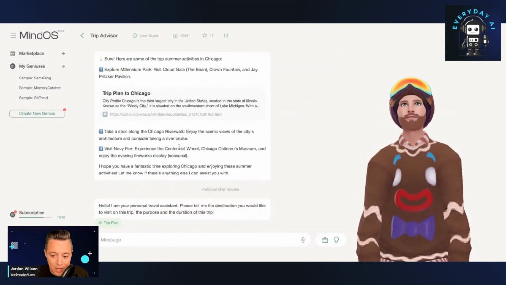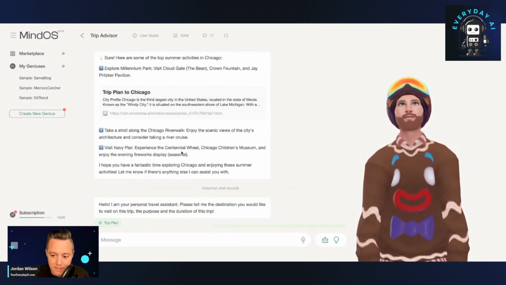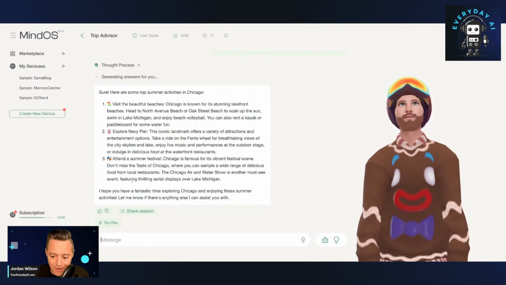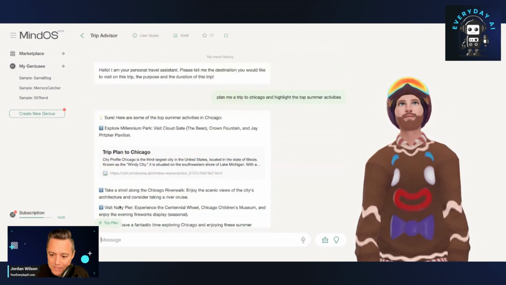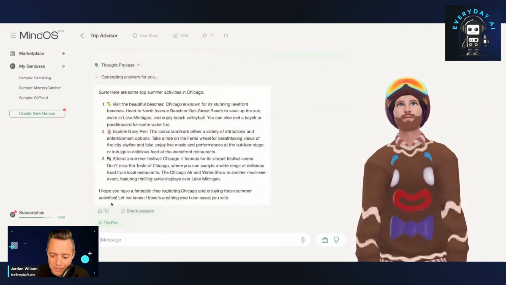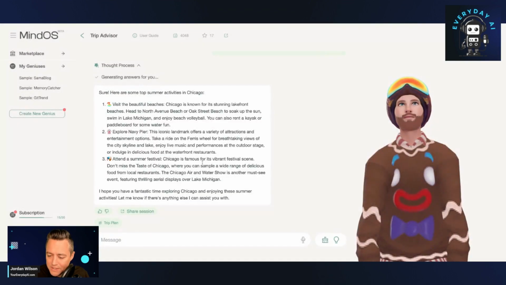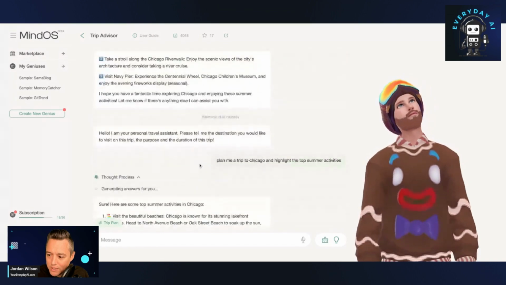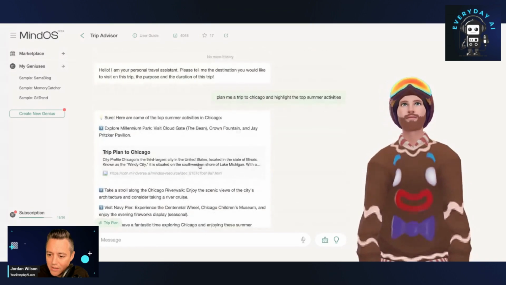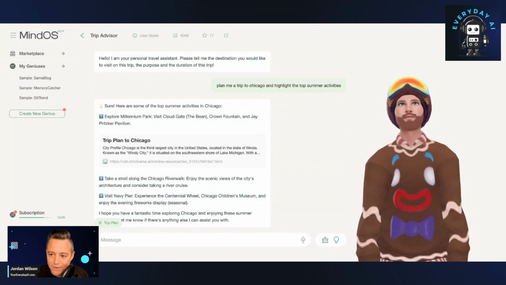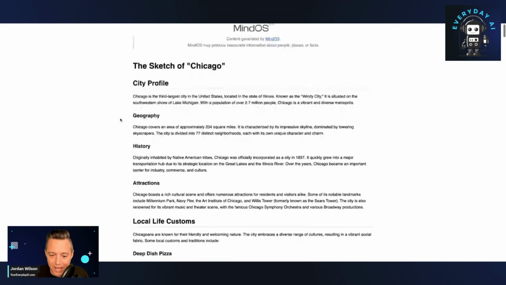Again, what's really interesting is to look at what these agents are doing in the background and to see what's happening. So it's generating answers. Let's see how it did, or if it's still going. It says trip plan right here. Didn't see it. Looks like it might not have worked great here. Oh, here we go. All right, so I just clicked on the plan here.